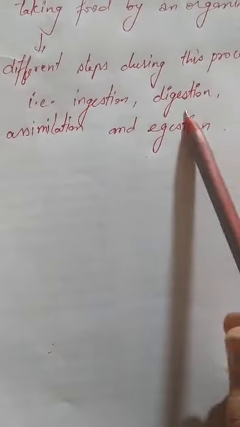Ingestion is the intake of food by an organism. If we are eating something, that is also the process of ingestion. So ingestion is the process of taking food by any organism. Digestion means we digest our food by breaking down the complex substances into simpler substances. We break down the carbohydrates and proteins into a simpler form; that is digestion.